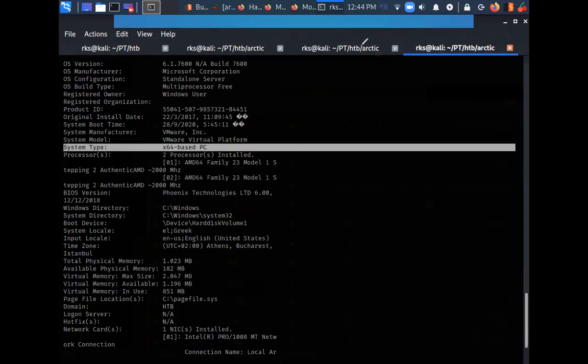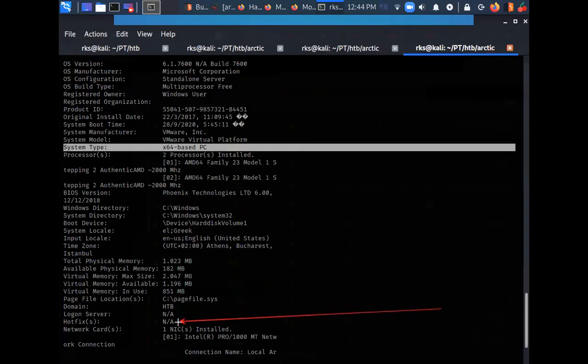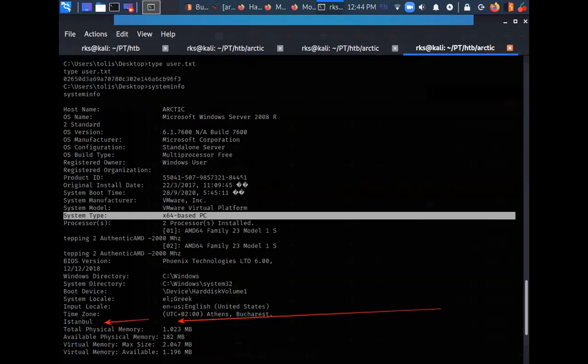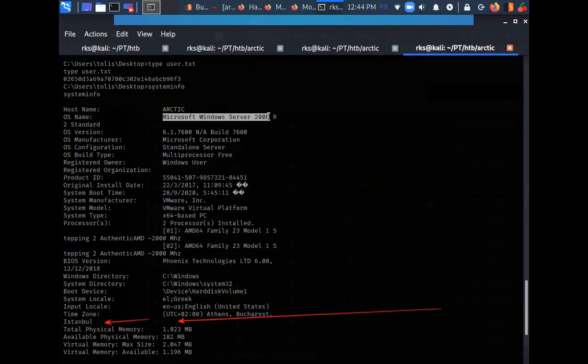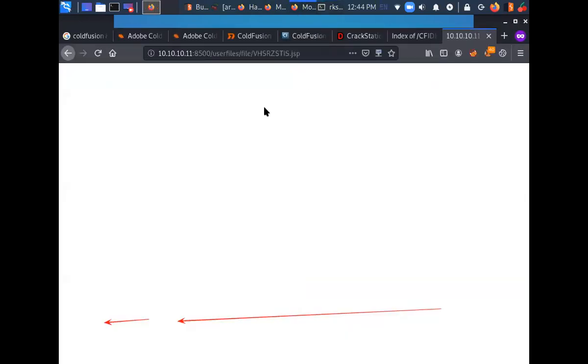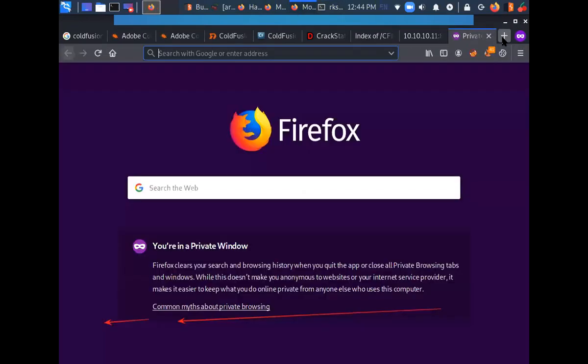Something of my interest is the hot fixes. So we have no hot fixes here, no updates. That means this Windows 2008 server has never been patched, has never been updated. And it's a relatively old server, so we must be having some sort of exploits available online, readily available online.